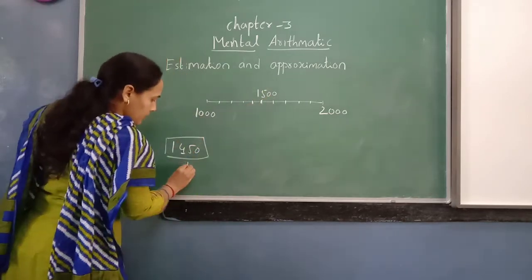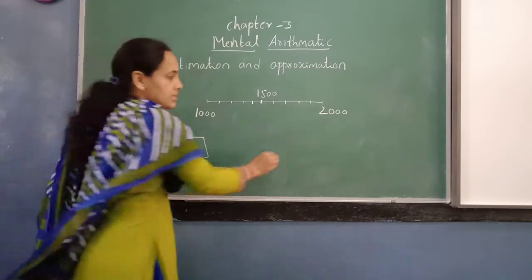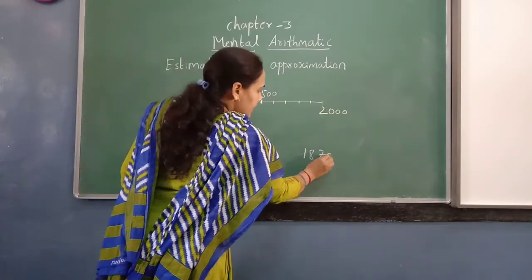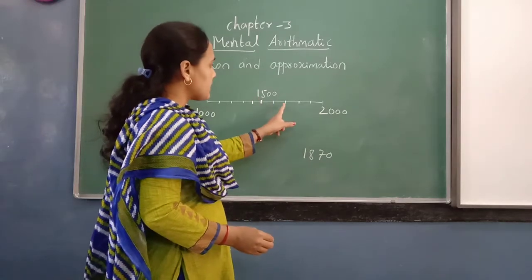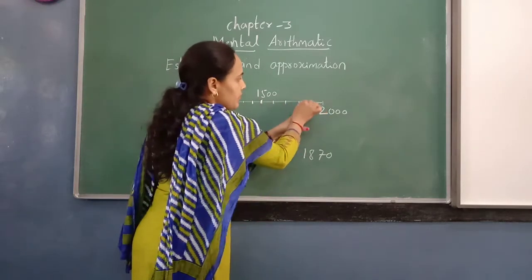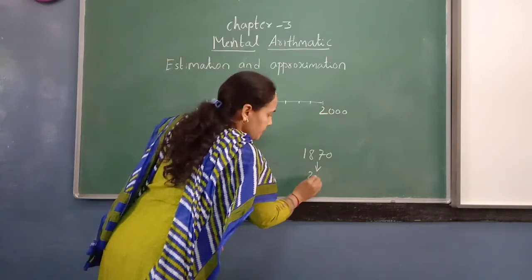So this number will be rounded off to 1000. If the number is say 1870, where does 1800 come? After 1500, 1600, 1700, 1800, somewhere here. So this number will be rounded off to 2000.